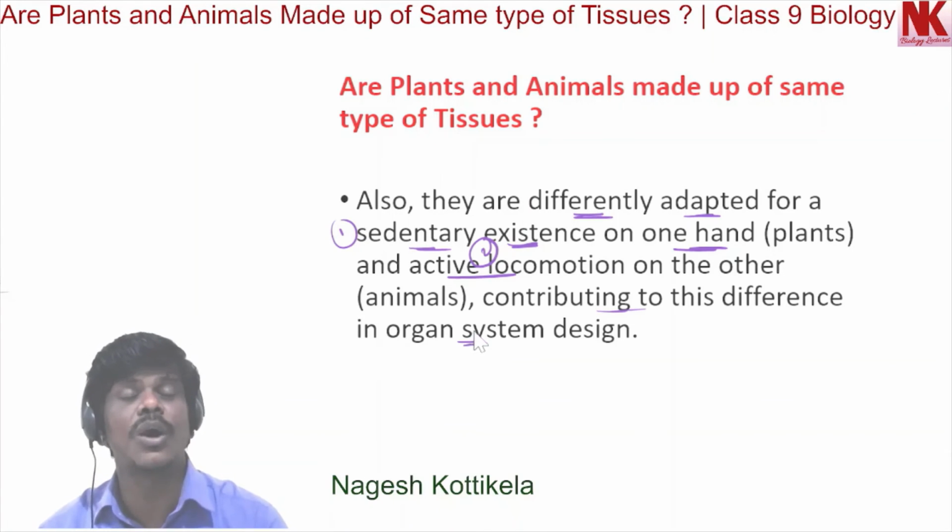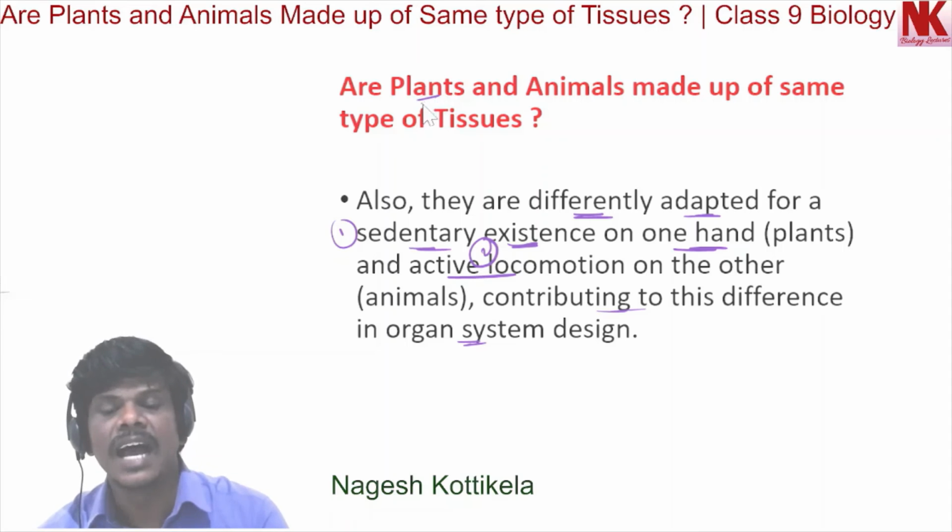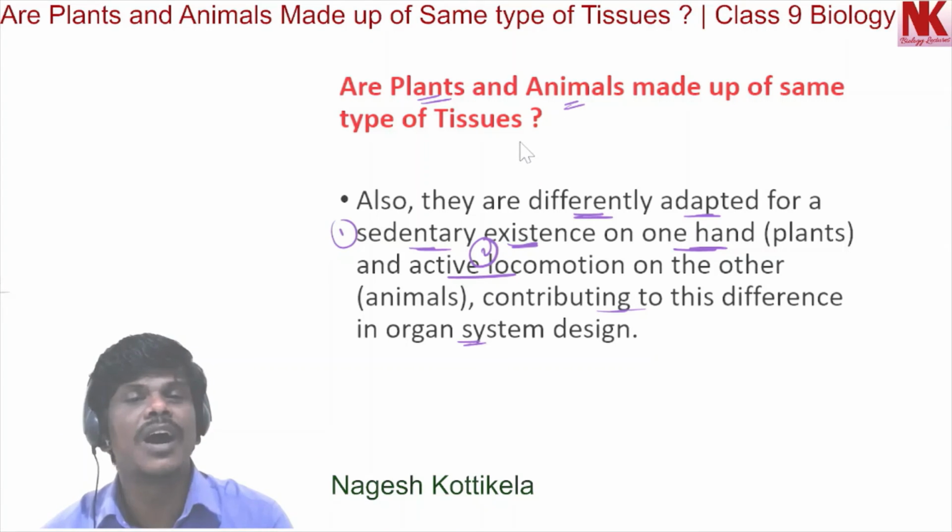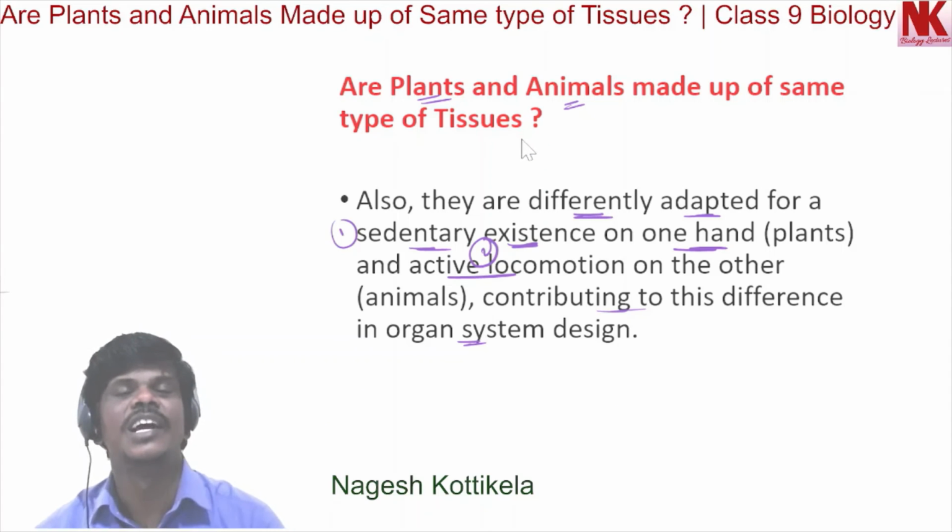So this is how plants and animals do not have the same type of tissues. There are several differences in plant tissues and animal tissues.